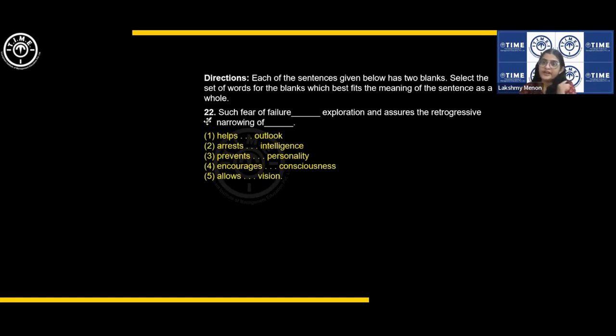Is fear of failure positive or negative? Fearing failure and hence not being able to do something is a negative thing. And here, assures the retrogressive narrowing. Retrogressive is the opposite of progressive, so going backward. That means the tone of the words we are looking for is negative. We have got some clues, right?